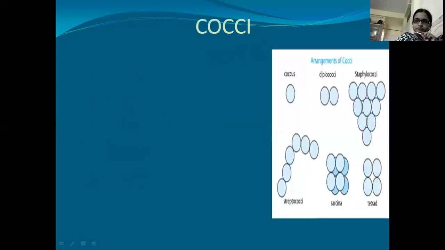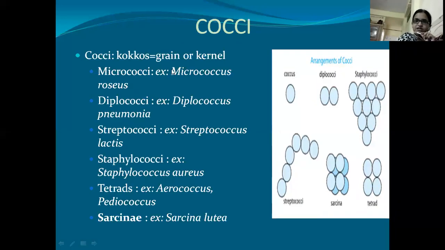Now, coming to the first type, that is cocci or spherical bacteria. The term cocci is taken from the Latin word coccus. Coccus means grain or a kernel. Here, cocci cells, or these spherical bacteria, are exhibiting different types of arrangement. First one is micrococci, or single cell. If a single coccus is there, it can be called micrococci. An example is Micrococcus roseus.